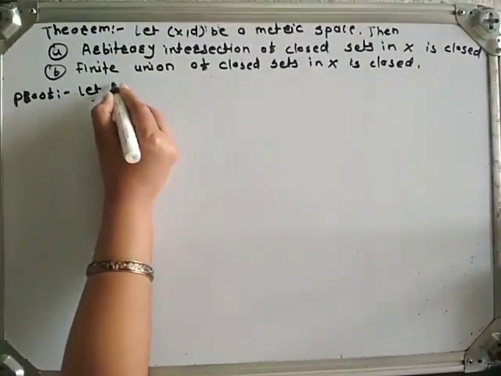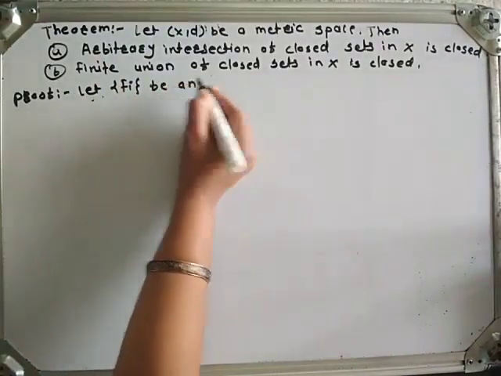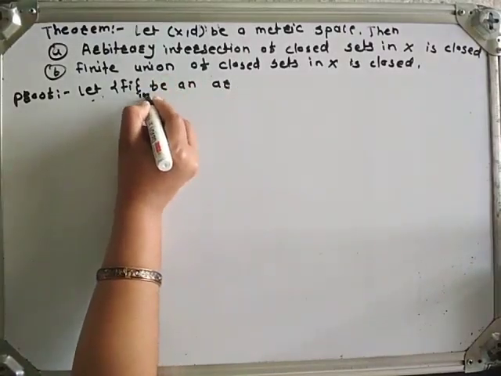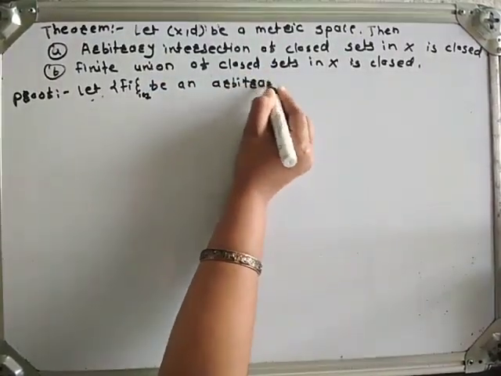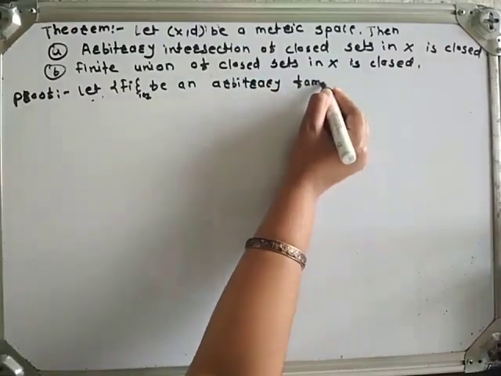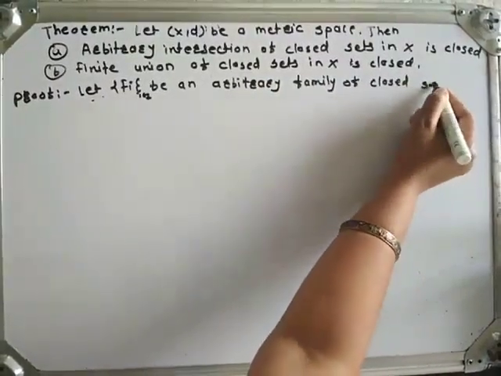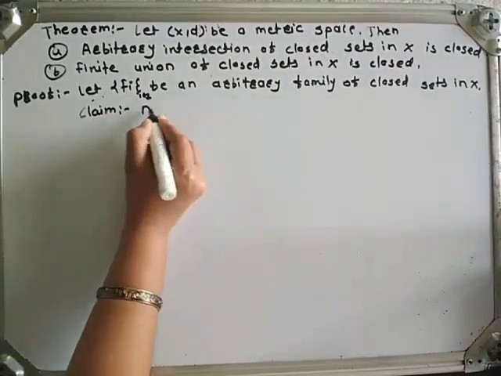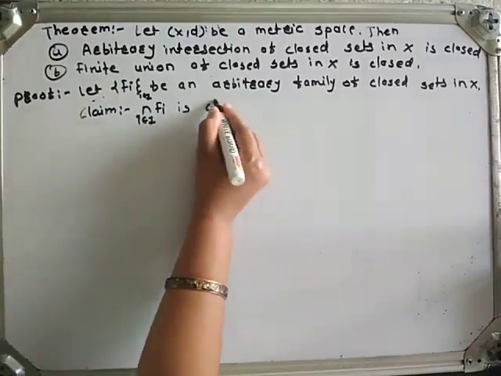For this, let Fi, where i belongs to capital I, be an arbitrary family of closed sets in X. Here our claim is that intersection of Fi, i belongs to capital I, is closed.